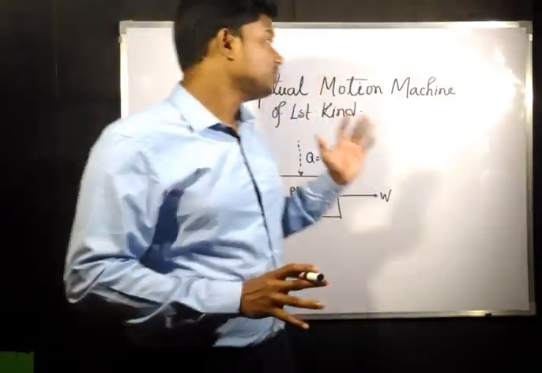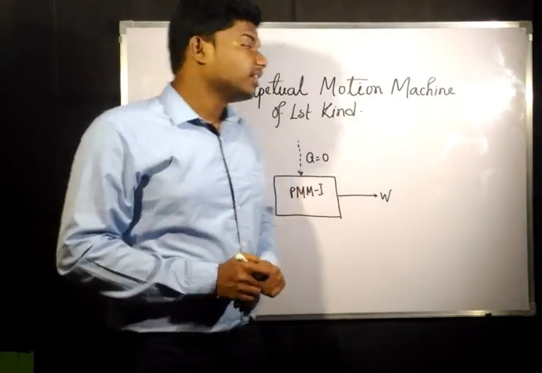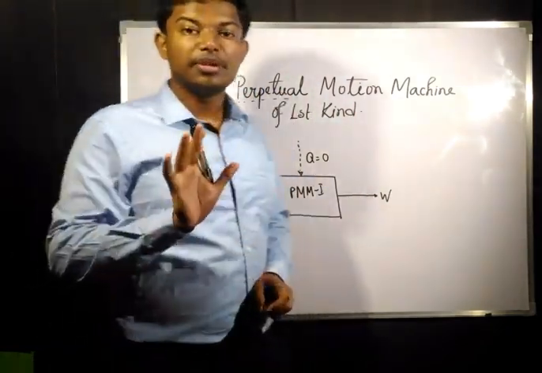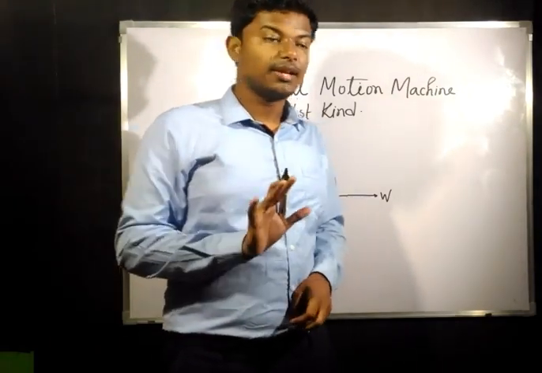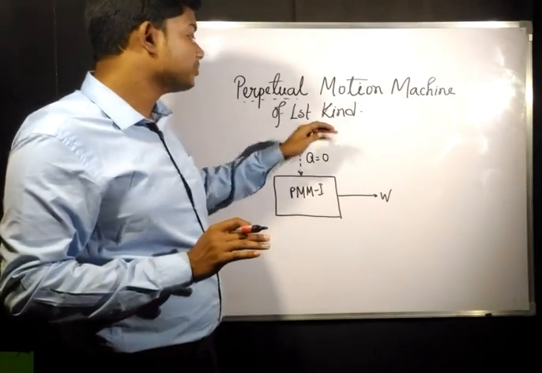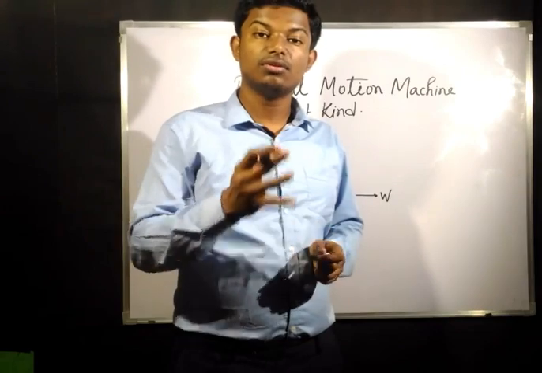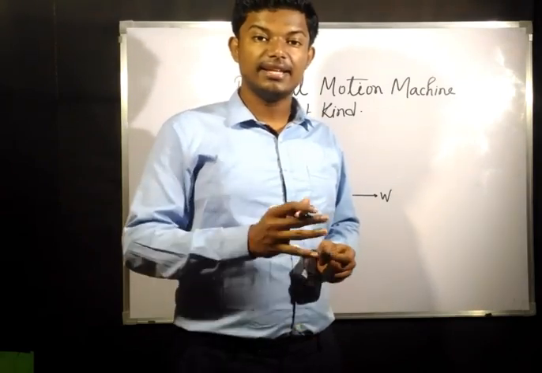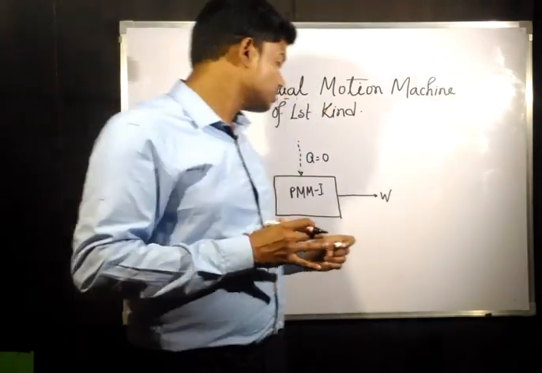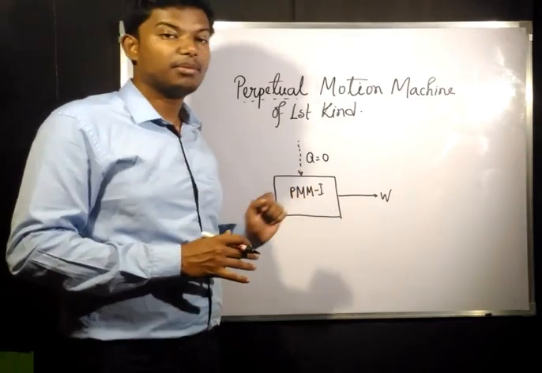The next thing would be the perpetual motion machine of the first kind. Here perpetual means continuous. They have said that a perpetual motion machine of the first kind is a machine which will continuously give us work without taking heat. Without taking heat, it will continuously give us work. Such a type of machine is known as PMM1.